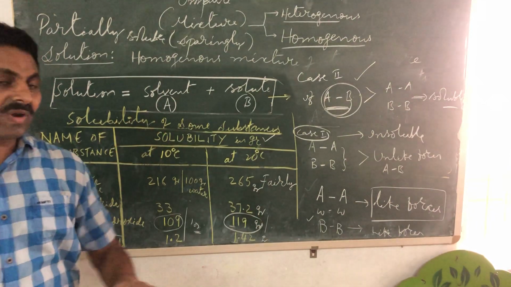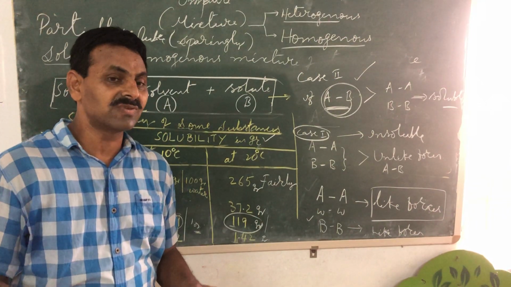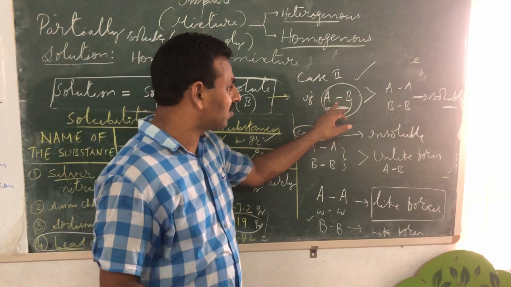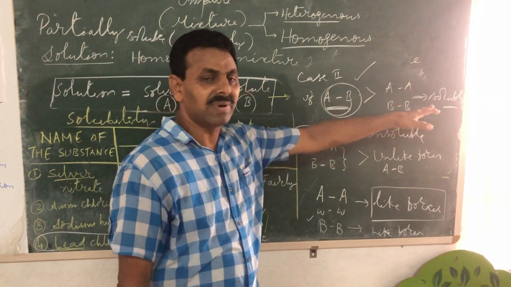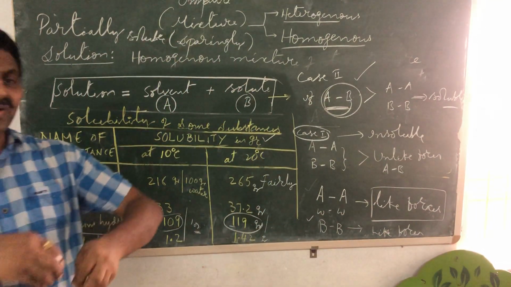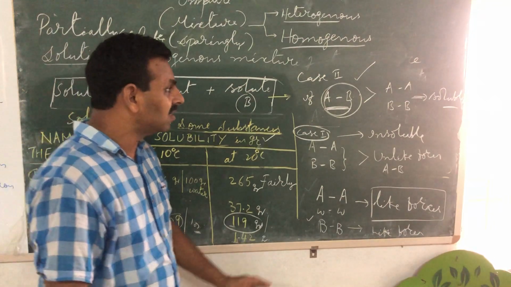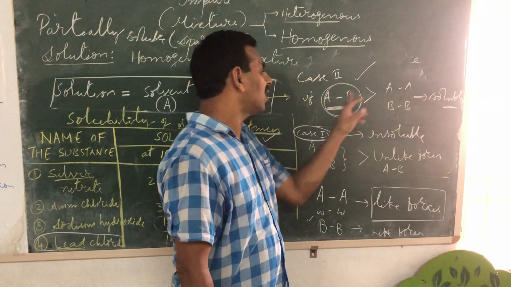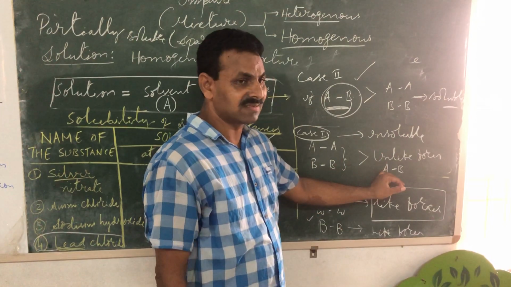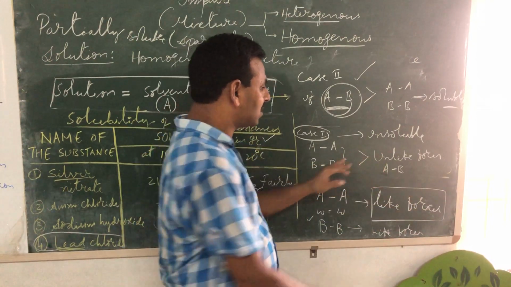So finally, what we can conclude is there are some substances which are said to be fairly soluble if the unlike forces are very, very strong in comparison to the like forces, and there are some substances which are absolutely insoluble. That means the like forces are stronger than unlike forces, just opposite. This is greater than this, so insoluble.